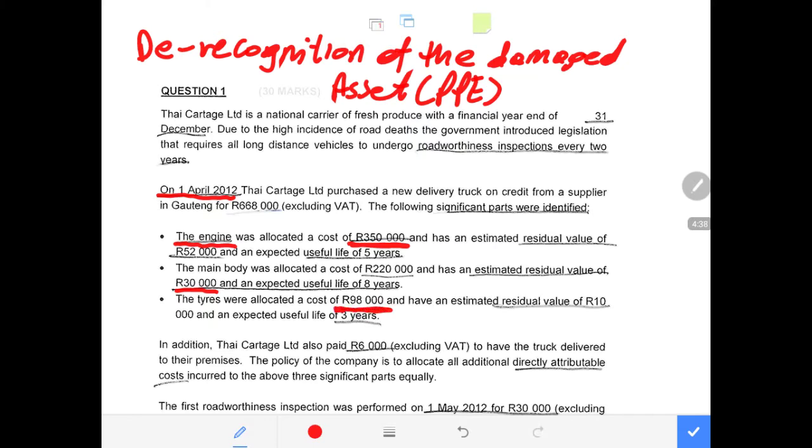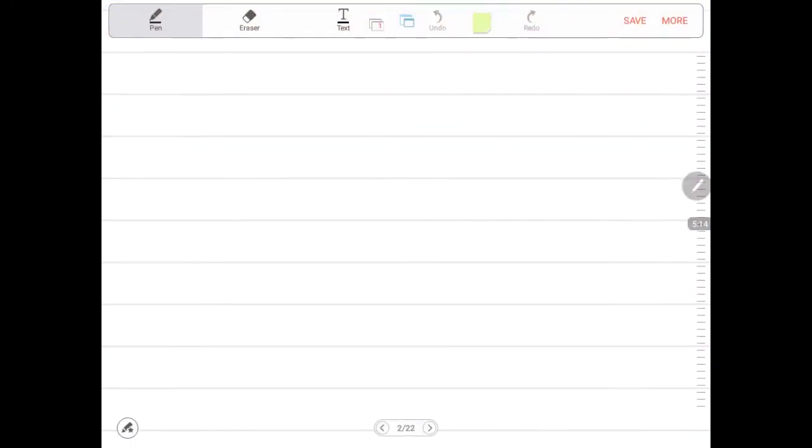And we know that a truck will definitely have 4 tires, but this is not the main focus of dividing the tires. Another question that I dealt with before, one of the tires of the car was damaged. So now they gave us the cost of each of the tires, which was to divide the cost by 4. And the residual value is estimated to be 10,000 with a useful life of 3 years when it comes to the tires. Then now these are the major components, and I want to highlight them down separately.